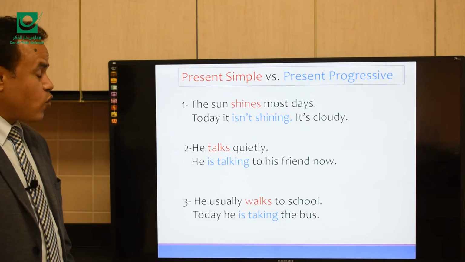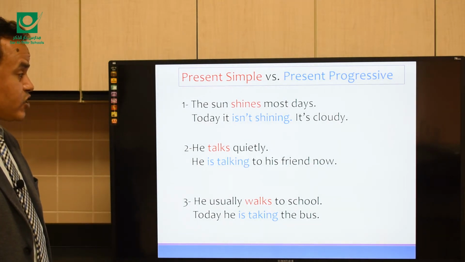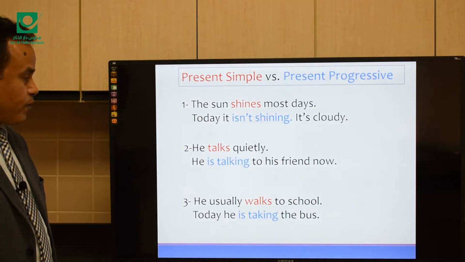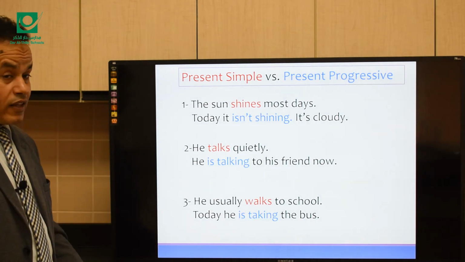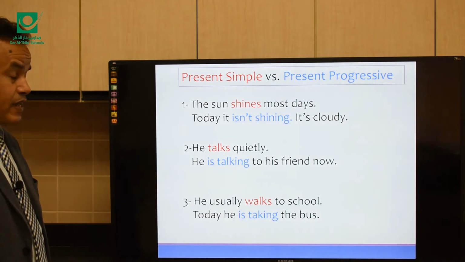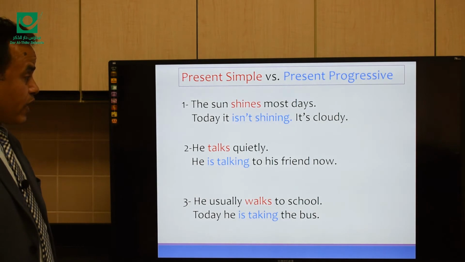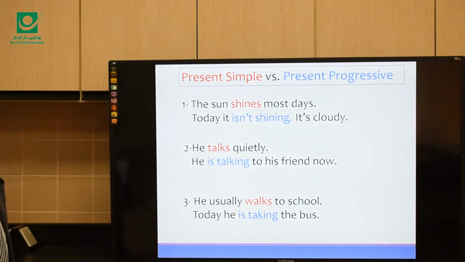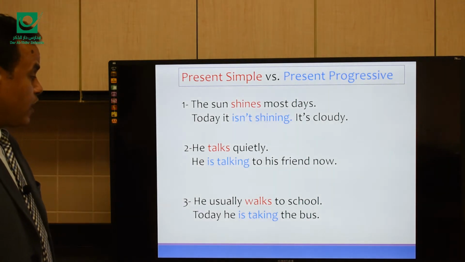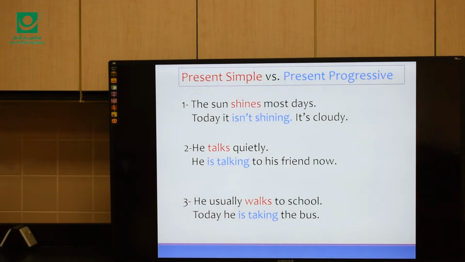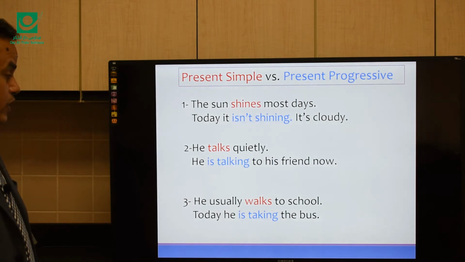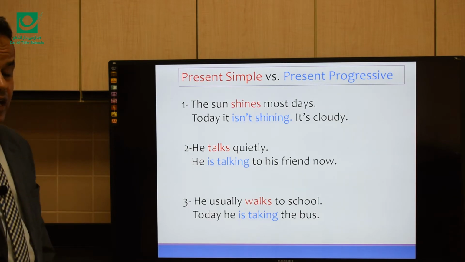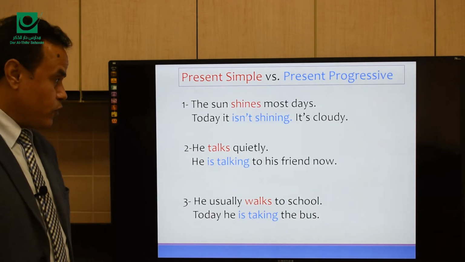He talks quietly. He's talking to his friend now. He talks quietly. He has a habit of talking quietly, but now, at the time of speaking, he's talking to his friend. The last sentence: he usually walks to school. Today, he's taking the bus. This is a temporary situation.